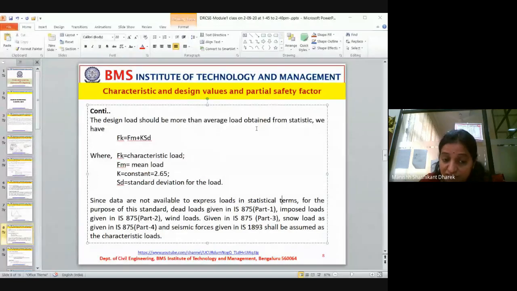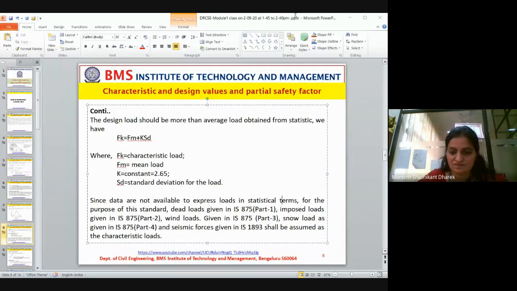This 2.65 also varies with the different types of loading and conditions. If the condition changes, even this value changes. This is for information, and we will be using these codes.